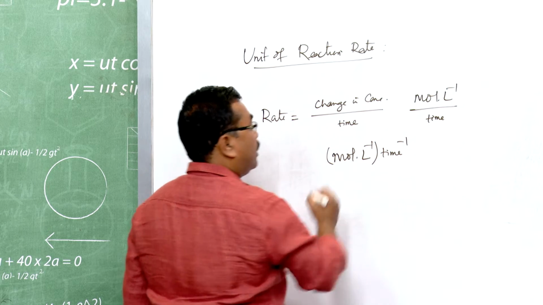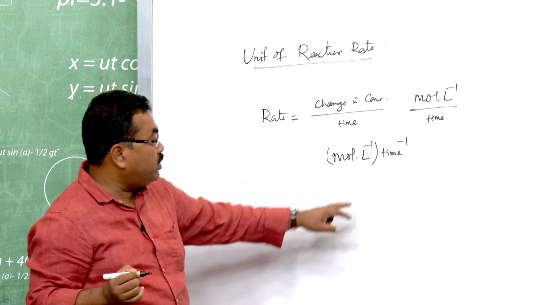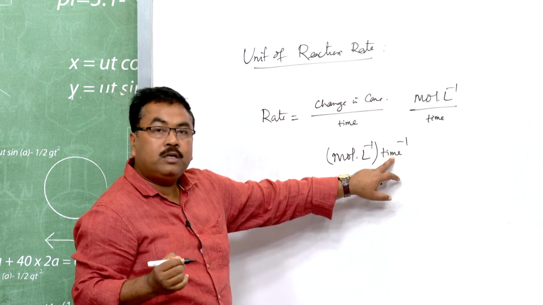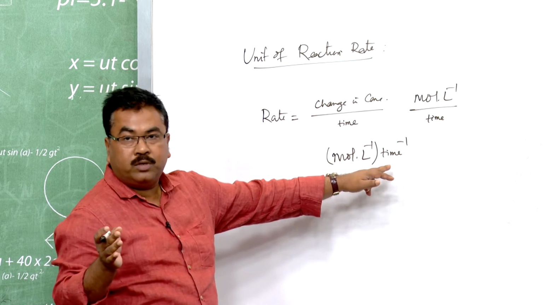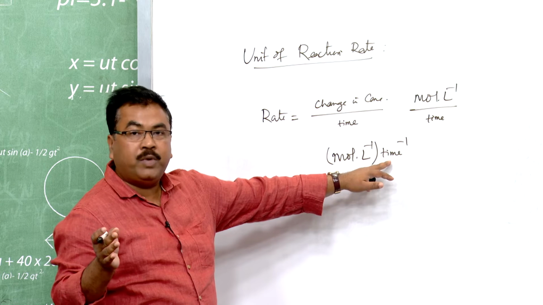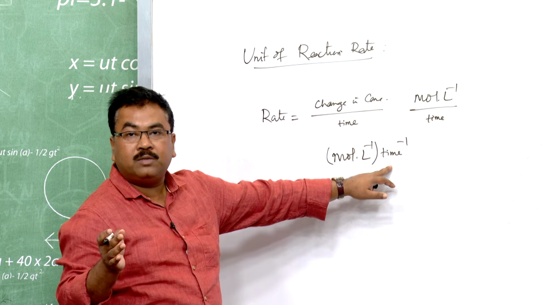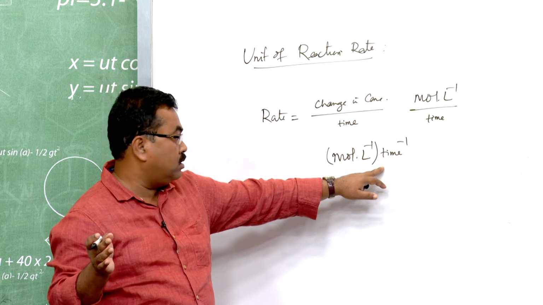So you can put time in a bracket. Why have I written time here? Because according to the length of the reaction going on, the time will vary. It may be in seconds, minutes, days, months, or years.